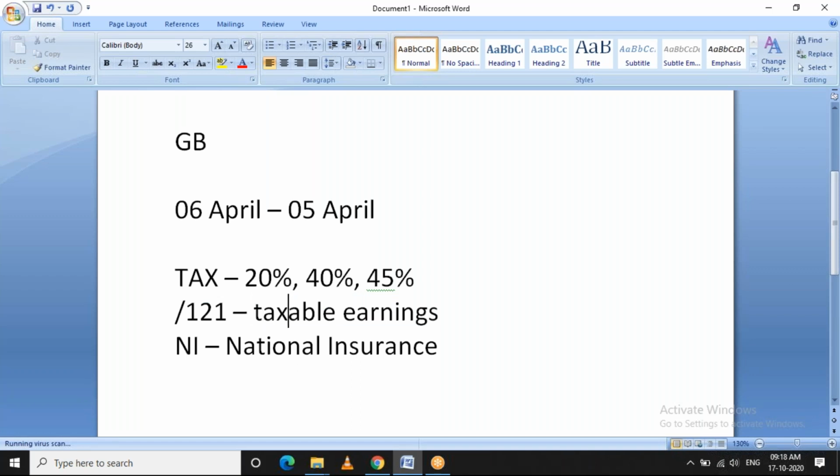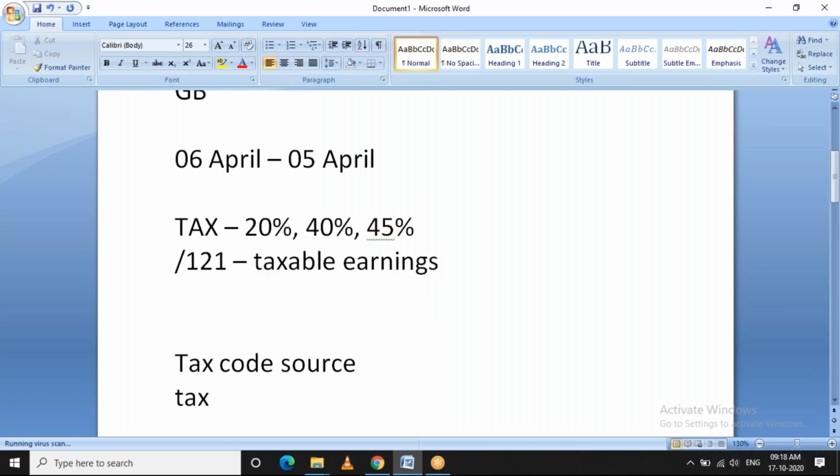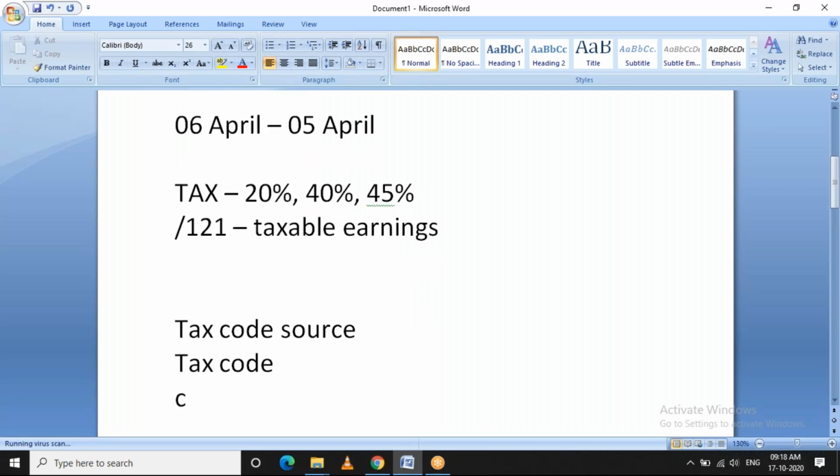For calculating the tax, there are three important components to be considered. One is the tax code source, the next is the tax code, and the third one is the tax basis. The tax code source is nothing but how the tax code is arrived at or decided for this employee.